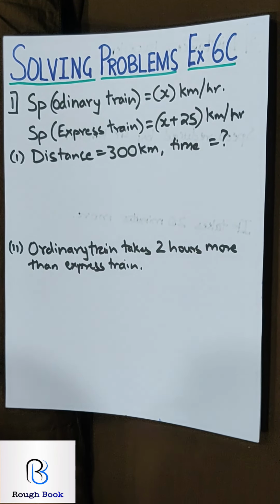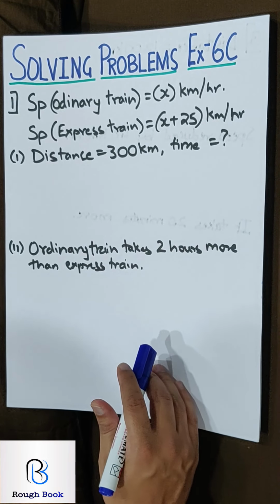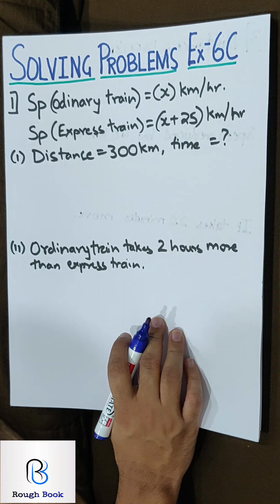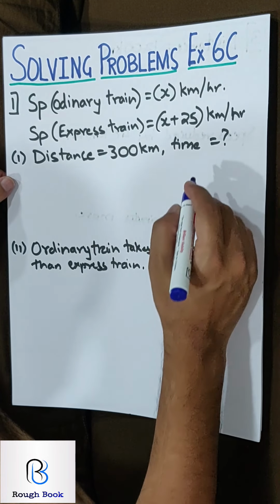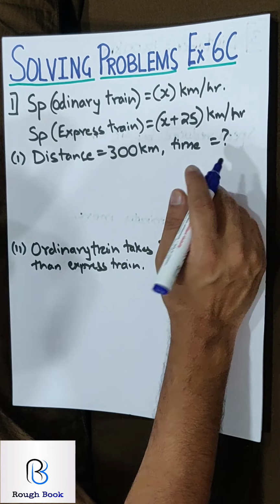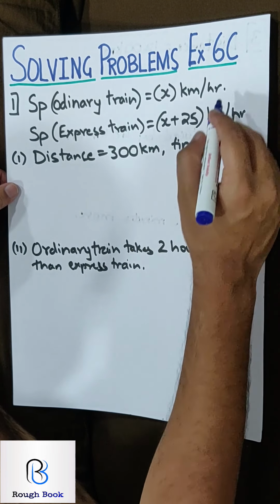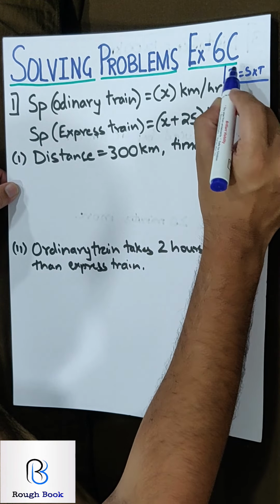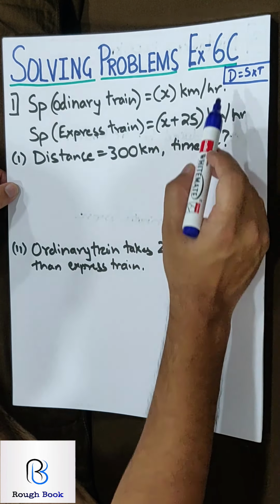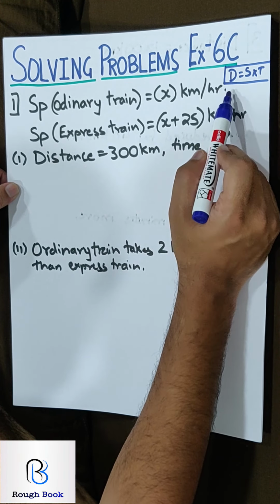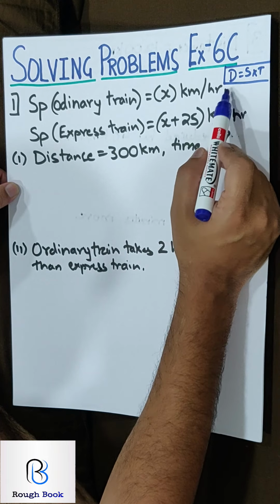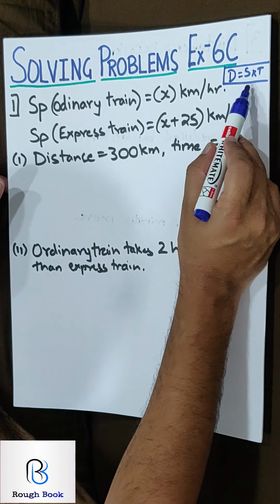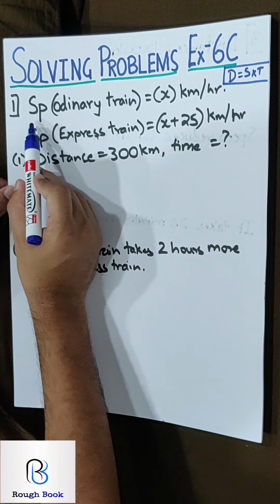We're trying to do now exercise 6c. So let's begin. Very small exercise. I don't think we're going to take long. So let's try and give it the best shot. Okay, in this exercise you are basically talking about speed, distance and time. That's the main thing. So you should know that distance is equal to speed into time. That's your basic physics law. That means speed is equal to distance upon time, or time is equal to distance upon speed. All these three variations we can use. I am not getting too deep into this because this is known to us.